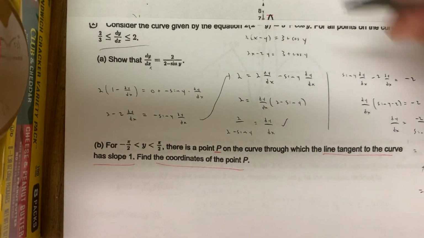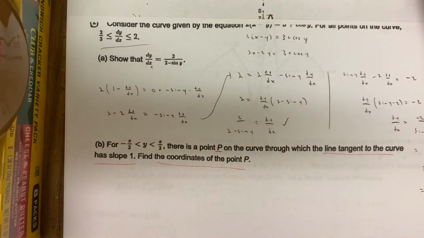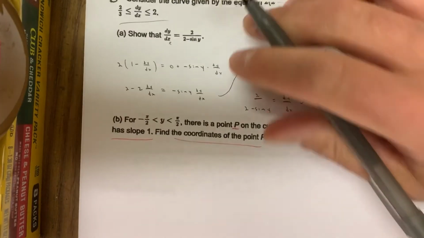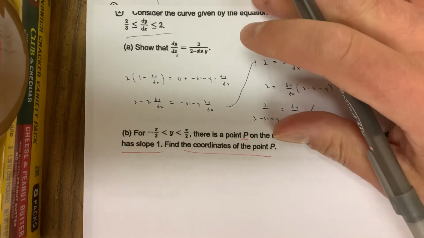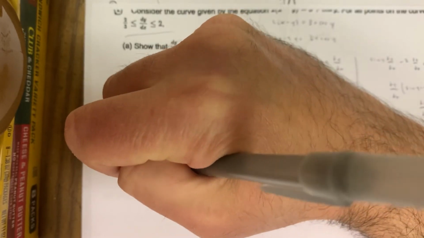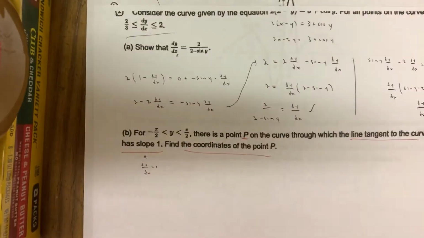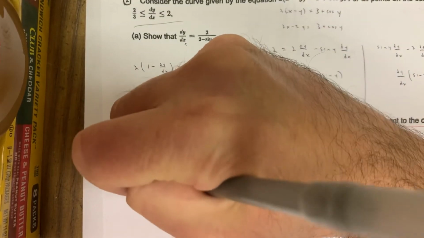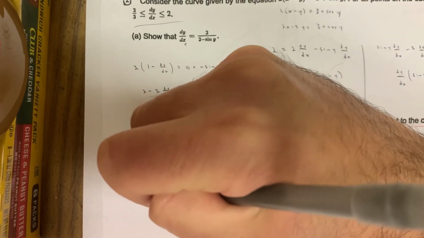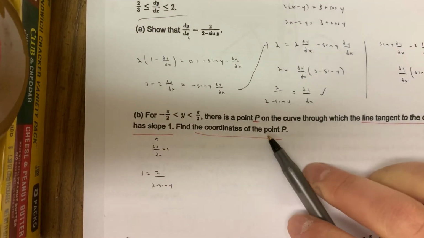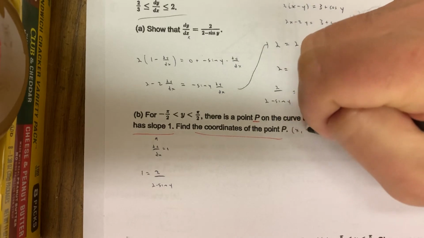Do the best you can. Here they're actually telling you the slope is 1. The most popular slopes are DNE and 0. But they can tell you the slope is 1. They can tell you the slope is 6. Who knows? But if the slope is 1, that means that dy over dx is equal to 1. Okay, so I'm going to say 1 is equal to 2 over 2 minus sine y. And they want to know the coordinates of the point P. So that means I want x and y.